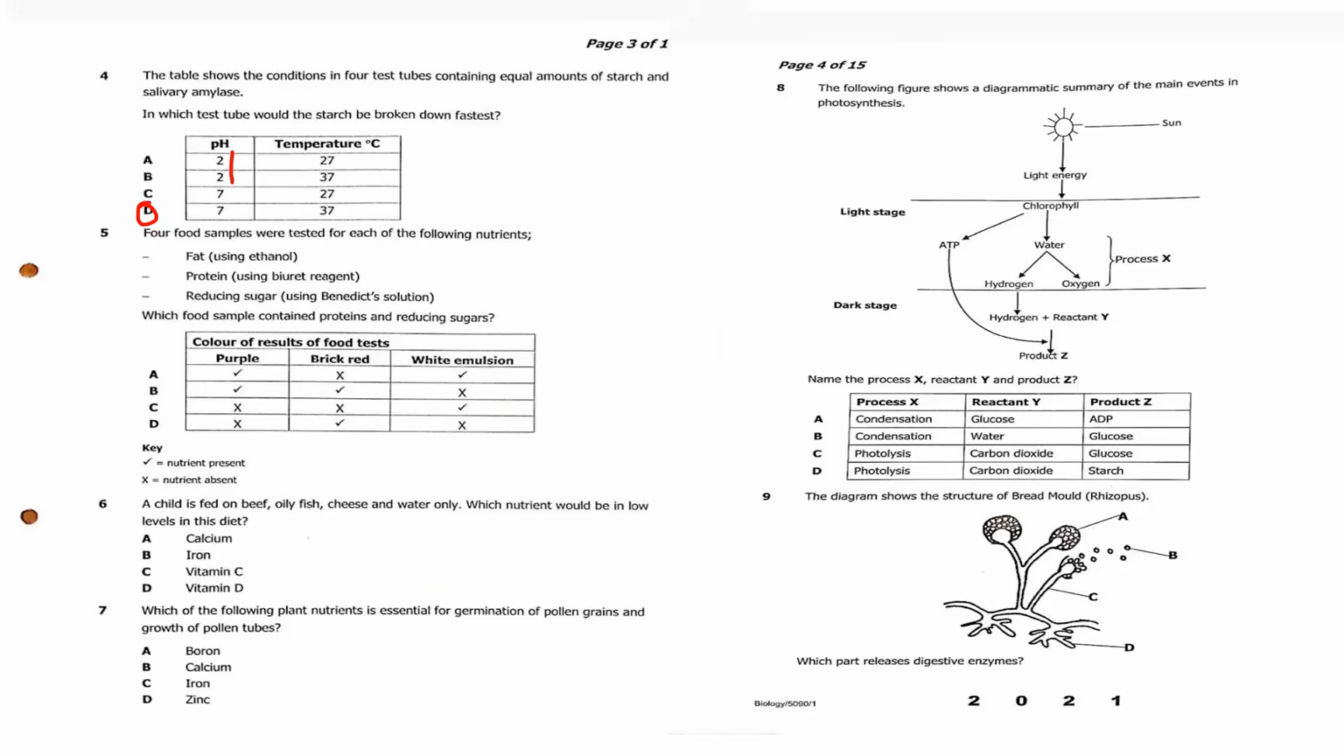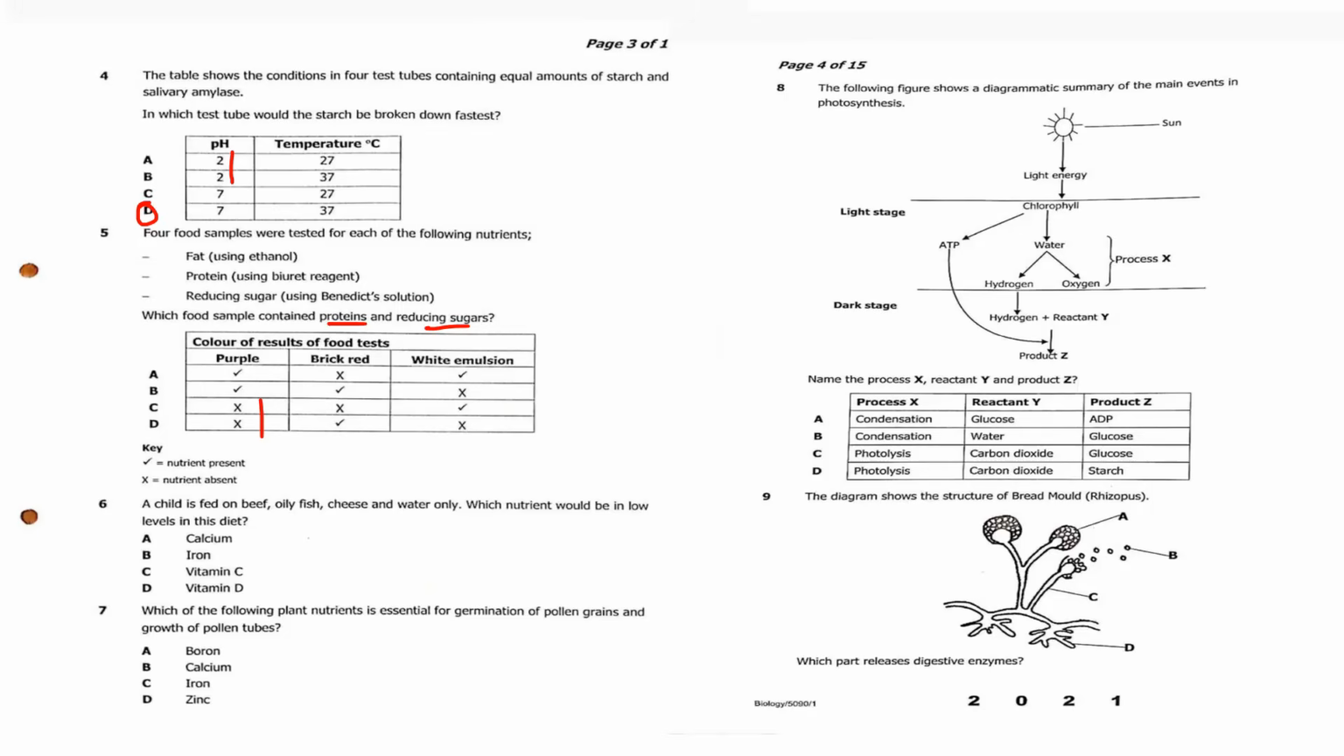Okay, let us proceed to look at question number 5. 4 food samples were tested for each of the following nutrients: fats using ethanol, protein using biuret, reducing sugars using Benedict's solution. Which of the following samples contained protein and reducing sugar? The key is always there. Presence of the nutrients is represented by a tick, absent by a cross. Proteins are tested by biuret and they turn purple. So where there's purple should be ticked.